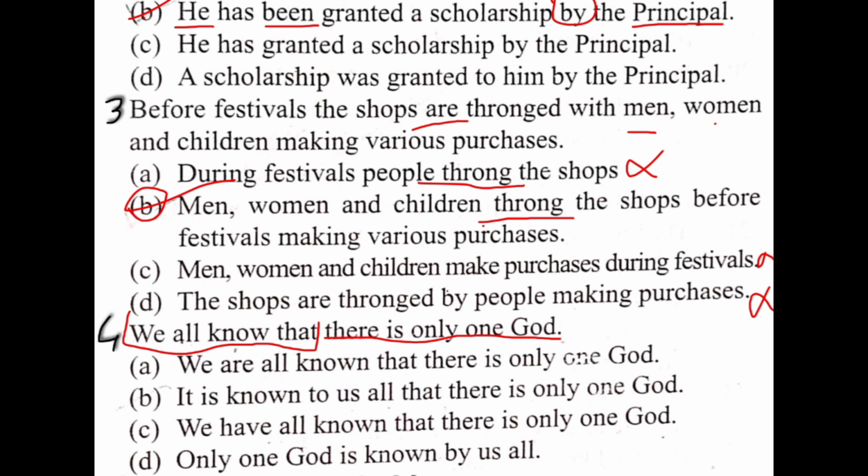When there is we all know that, then you have to change it. This is again simple present tense. And when you want to change simple present tense from active to passive voice, you have to use is or are, and that is changed into it. And with it we have to use is. It is known, and third form of verb is used. It is known to us that there is only one God. So your right option is B.